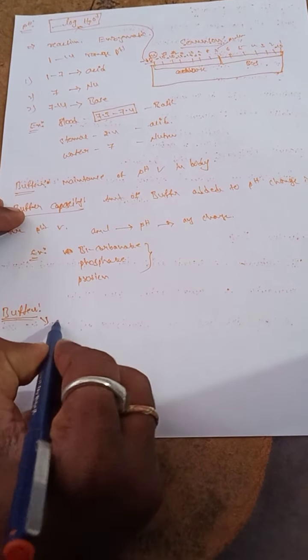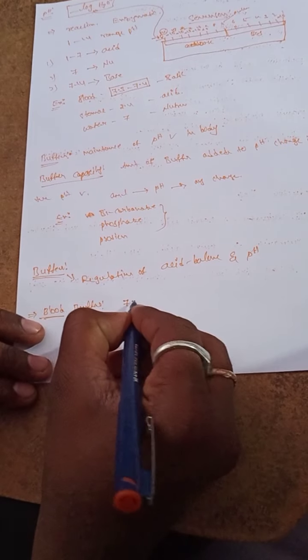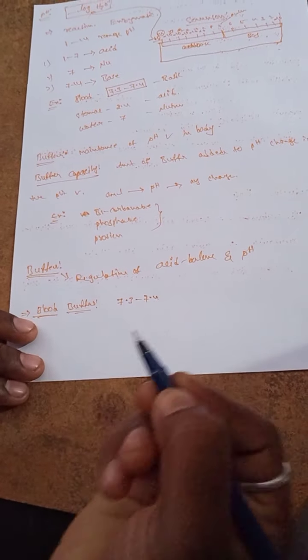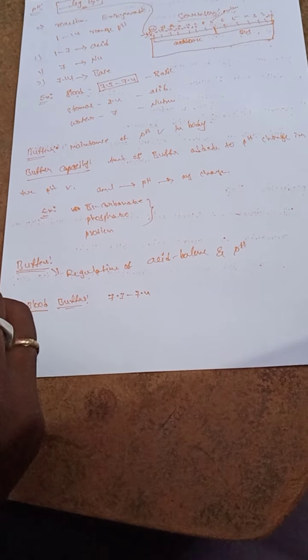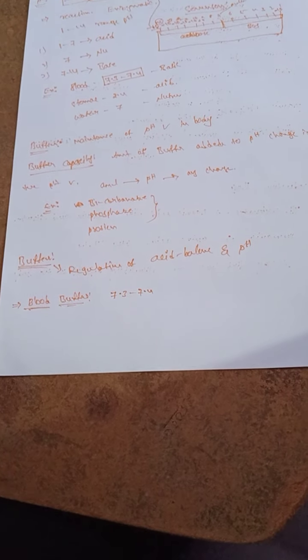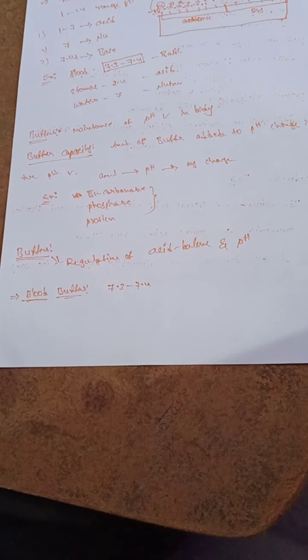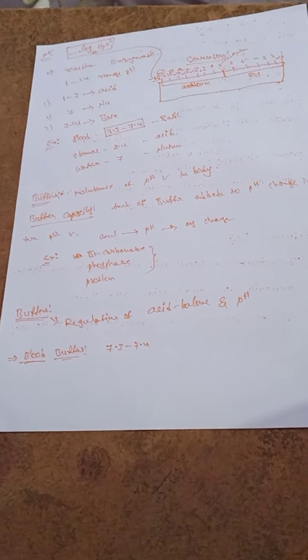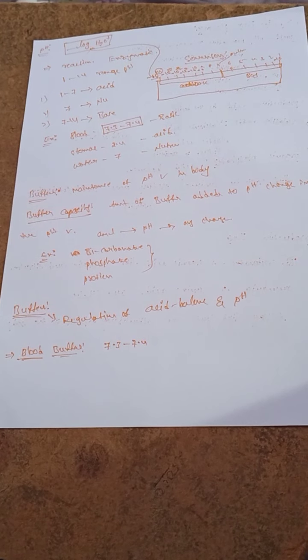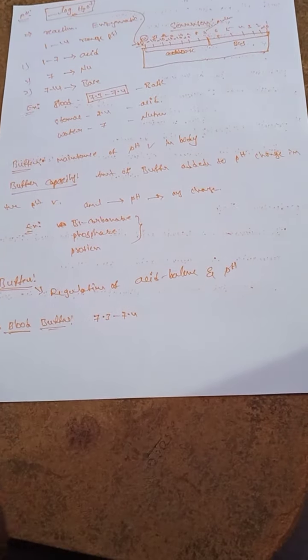The blood buffers maintain the pH at exactly 7.3 to 7.4 in the body. So what is a buffer? We already discussed it in a previous topic. A buffer maintains the pH value, including the blood pH value. Not only blood pH, the stomach pH is also maintained.